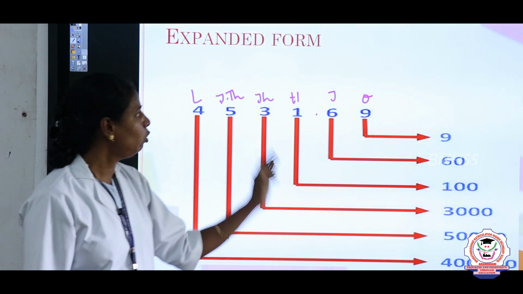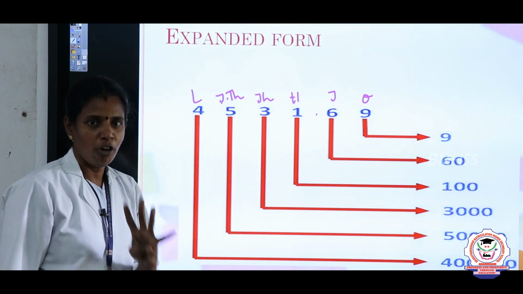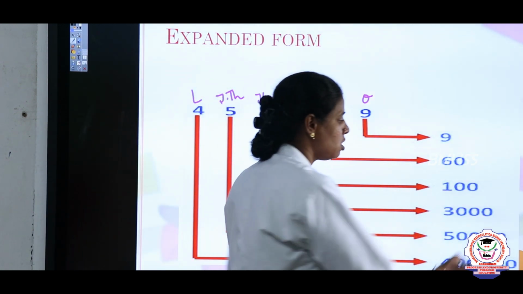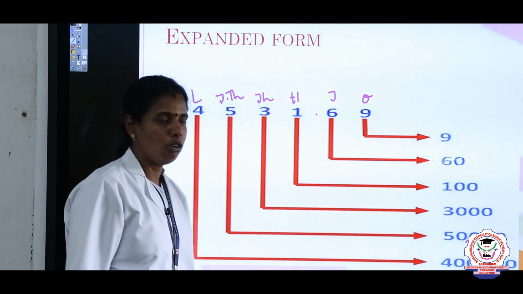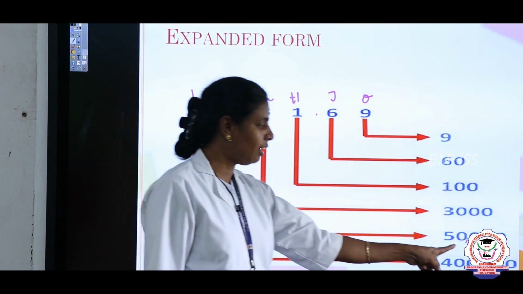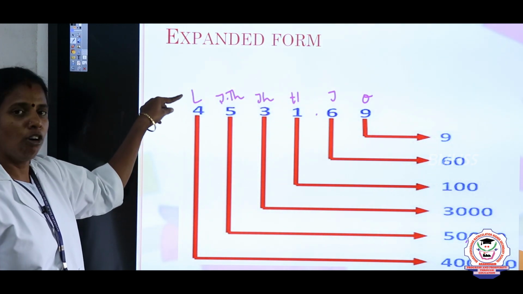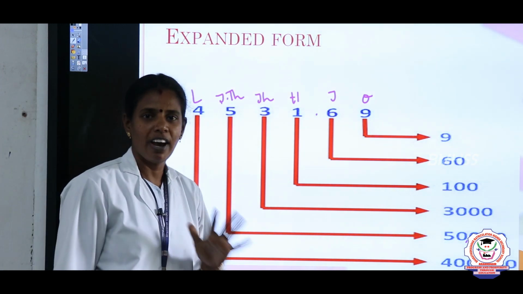Then in the 10,000 place 5 is there. So 5 into 10,000. For 10,000 how many zeros did I tell you? Right, 4 zeros. 1, 2, 3, 4 zeros are there in 10,000. So 5 into 10,000 is 50,000. The next is 4. 4 is in the place of lakh. How many zeros for lakhs place did I tell you? 5 zeros.